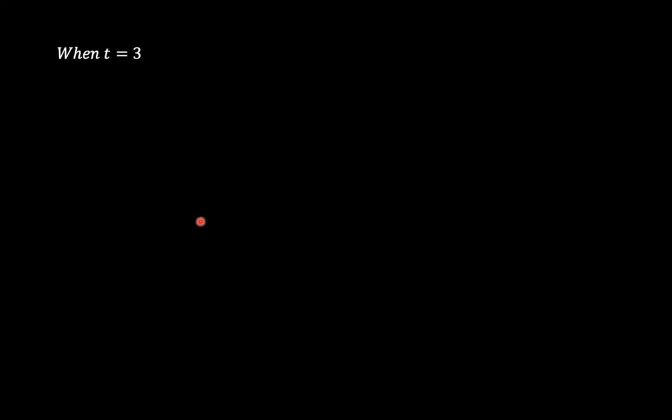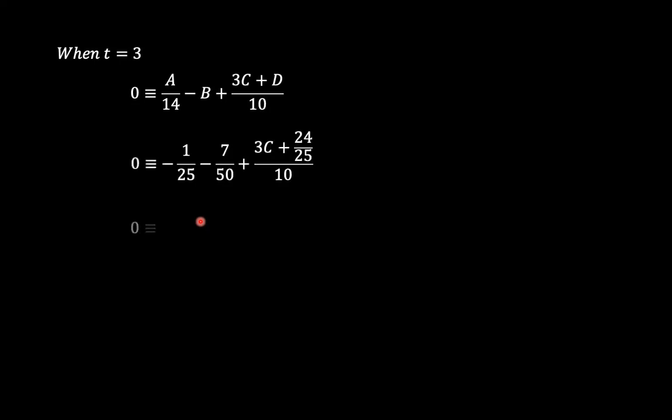And then we could also just set t equal to 3 because we want to take the entire component on the left hand side to be 0. And so we have 0 is equal to a over 14 minus b plus 3c plus d over 10.